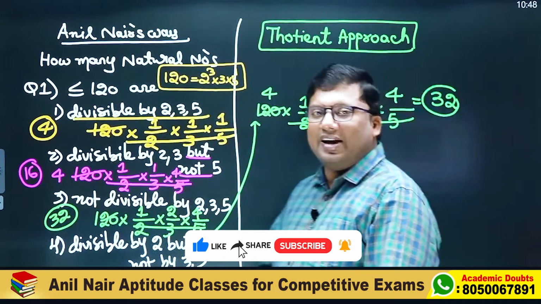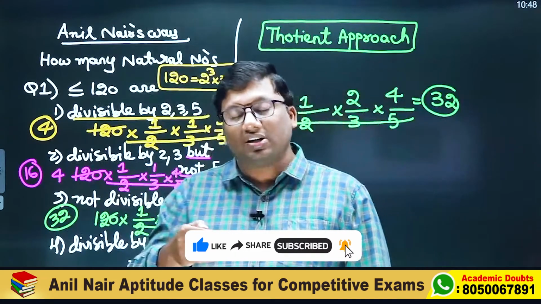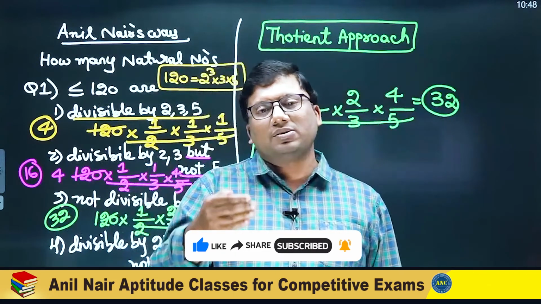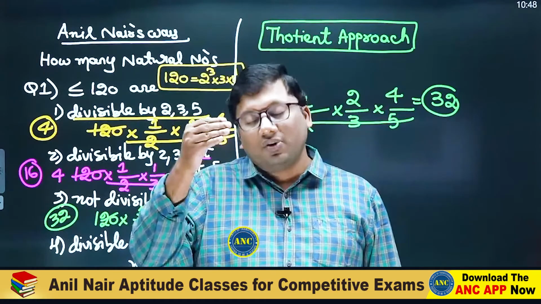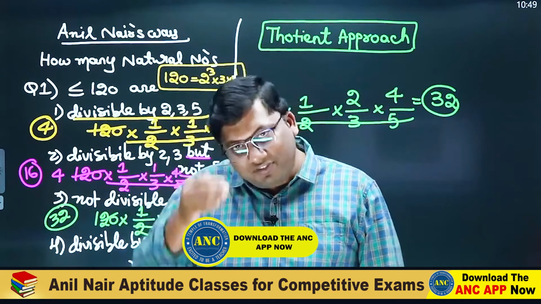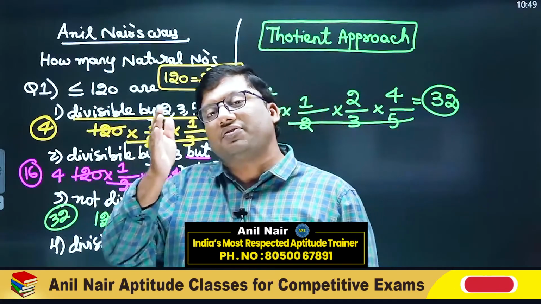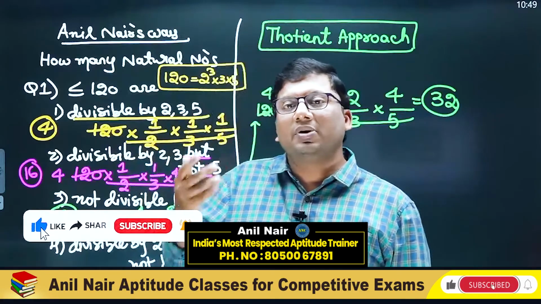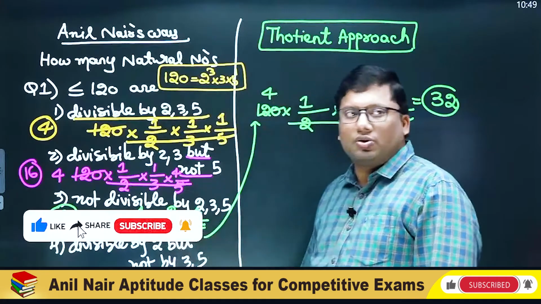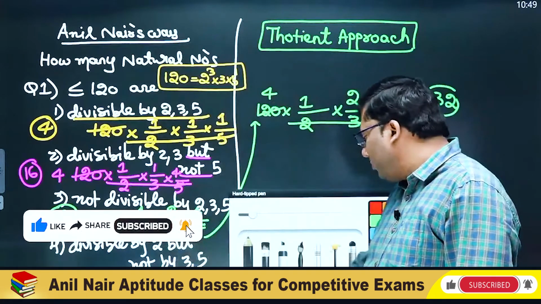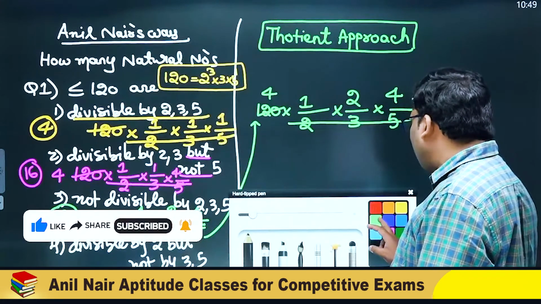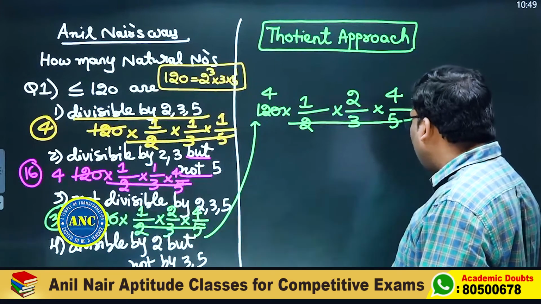I hope the idea is clear. For every 2 consecutive, one number is divisible. For every 3 consecutive, one is divisible. For every 5 consecutive, one is divisible. Out of 3 numbers, if one number is divisible, how many are not divisible? Remaining 2. I hope the idea is very much clear to you.